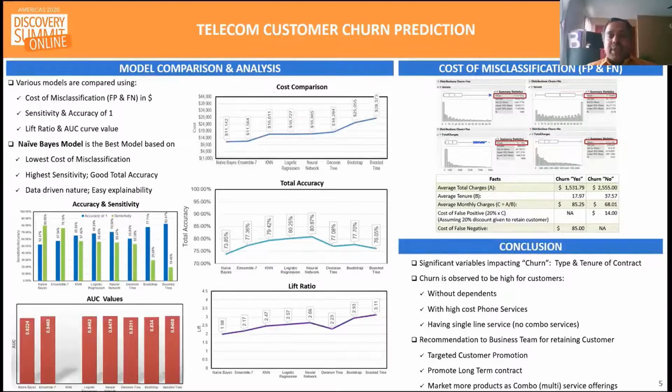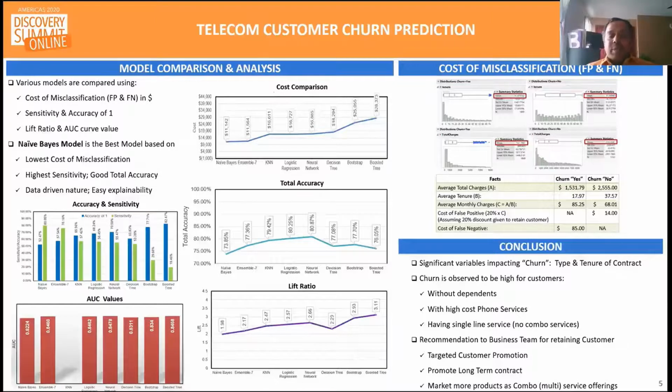The cost of false negative, where the model predicted no churn for a customer potentially leaving, is calculated to be $85, and the cost of false positive is $14 after discounting 20% to accommodate additional benefits. The cost comparison chart clearly indicates that naive Bayes has the lowest cost.